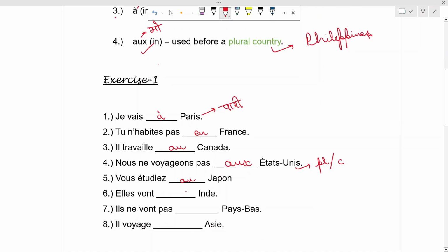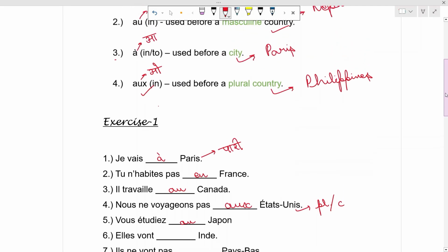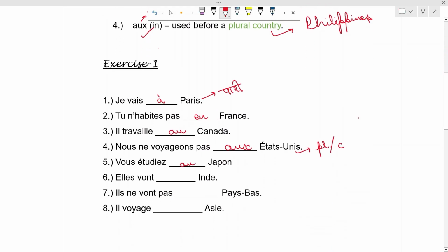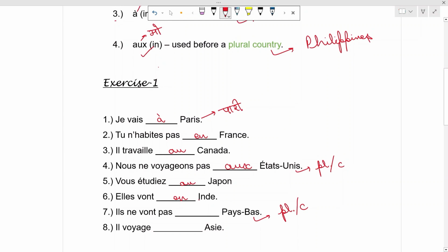Elles vont dash Inde. Inde is India. It is a country which is starting with a vowel. So we will use en. Ils ne vont pas dash Pays-Bas. Pays-Bas is Netherlands, which is a plural country. So we will use o.